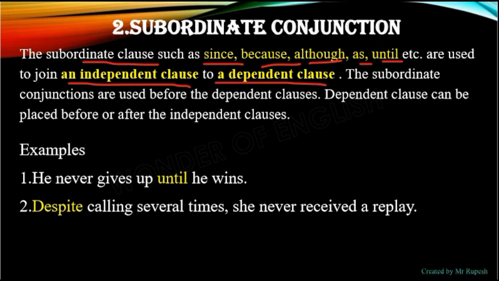One is the independent clause, which by itself is a complete statement, and the other is a dependent clause which needs the support of the main clause. The subordinate conjunctions are used before the dependent clauses. A dependent clause can be placed before or after the independent clause.